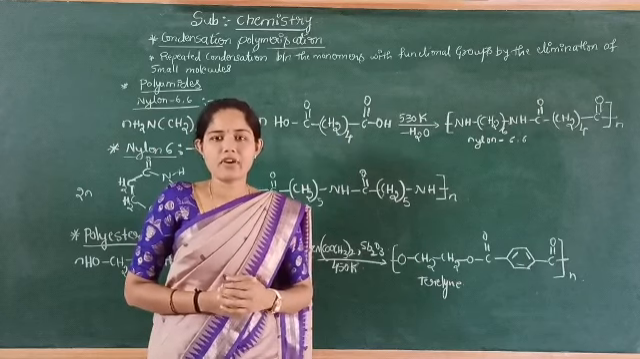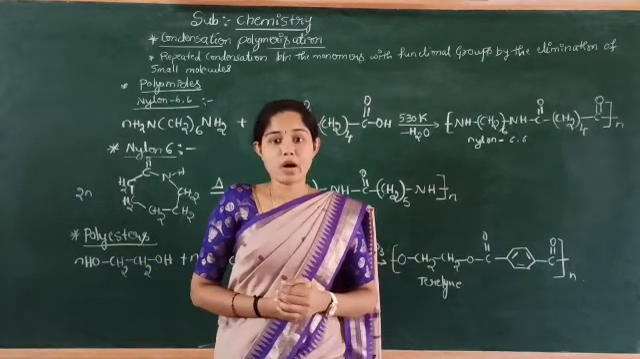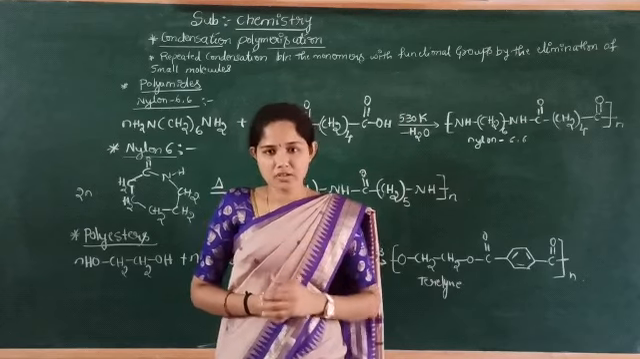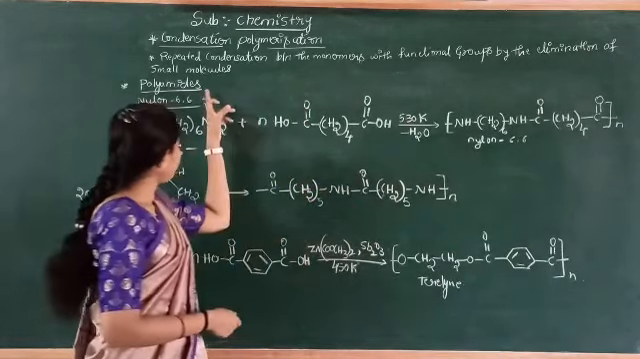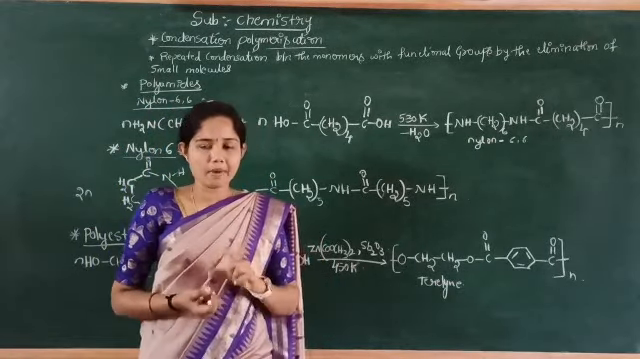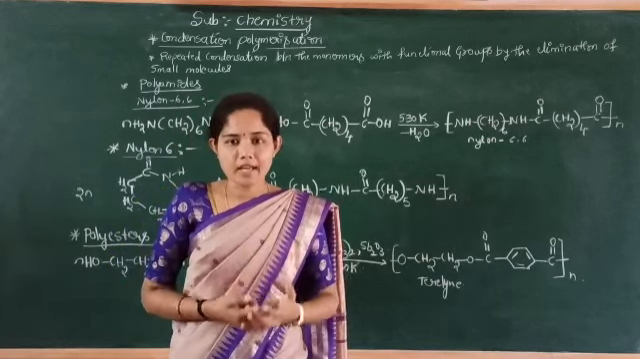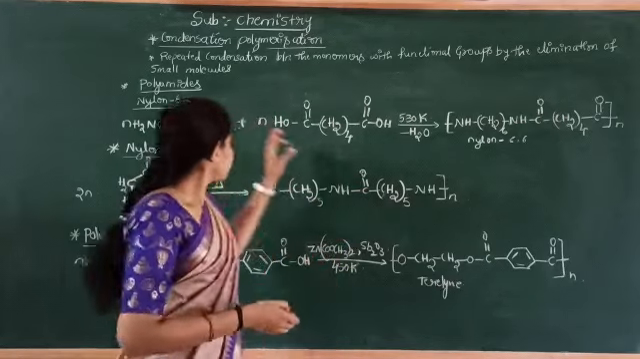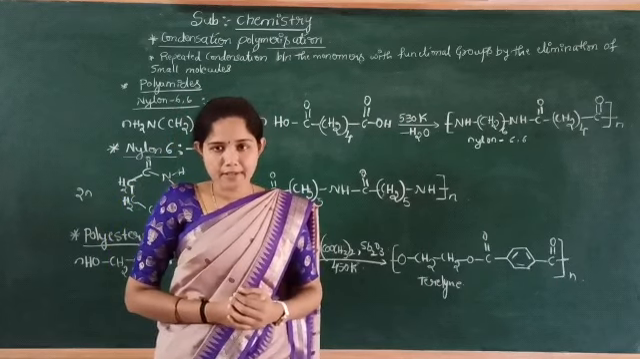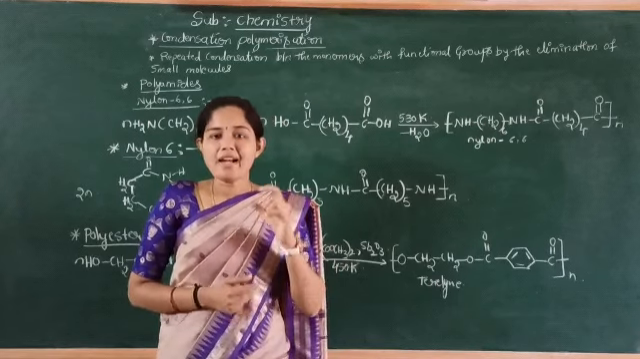The examples for condensation polymers are polyamides and polyesters. Let us discuss these compounds. First one is polyamides. Poly means many. Amides are the compounds having the C double bond O NH2 group. Here we observe the amide linkages between the monomer units. So polyamides are the compounds containing amide linkages.